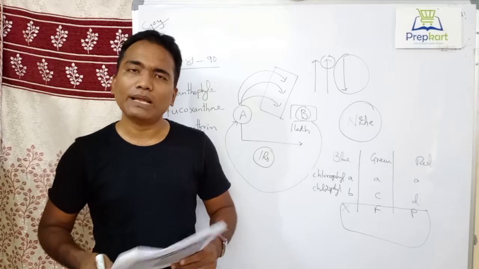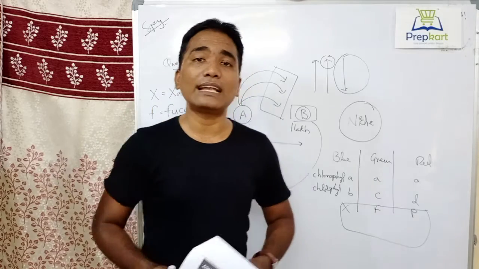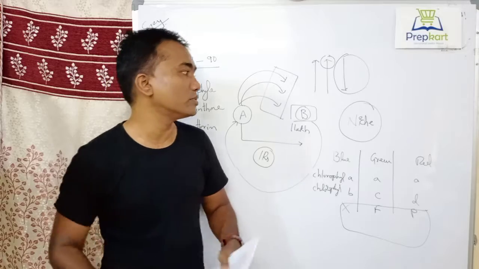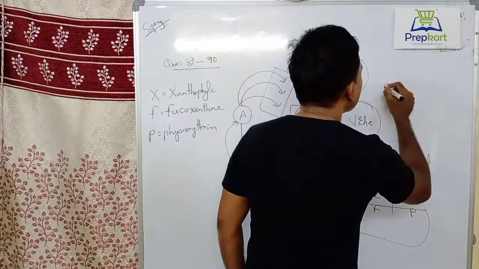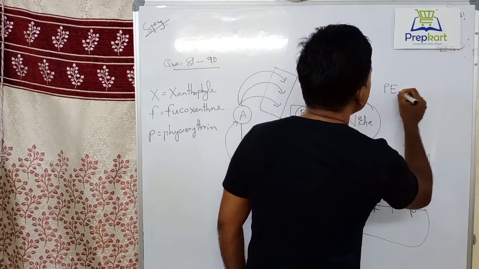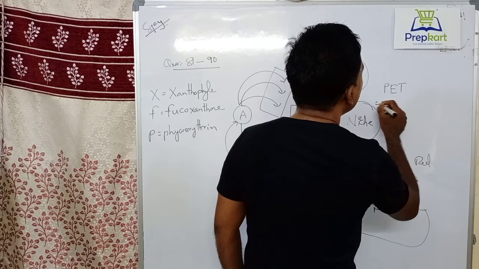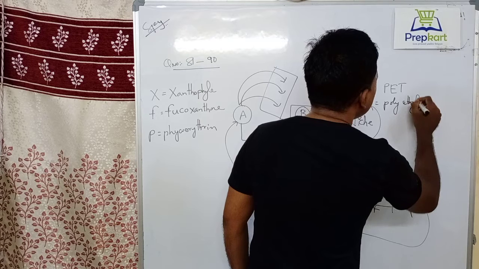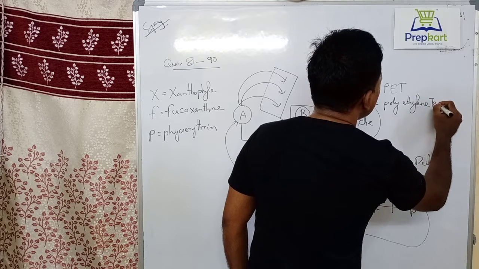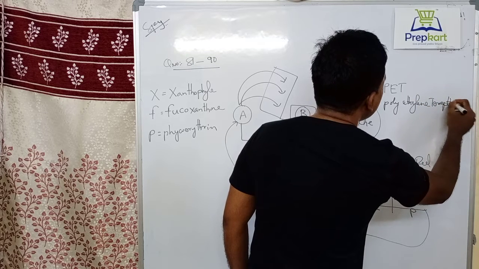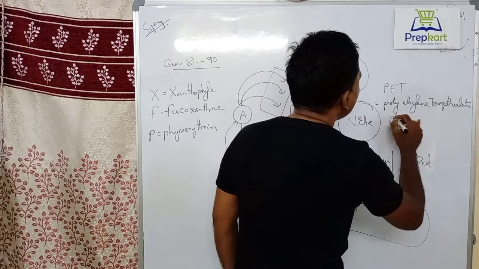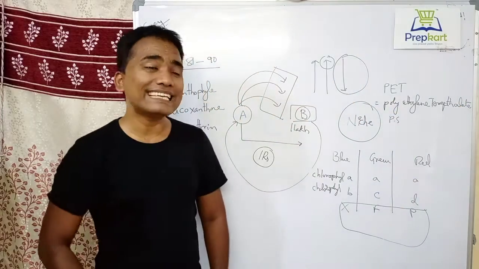Now, what is nanoplastic? First of all, remember that nanoplastic is not a single entity, it's a group actually. For example, you have the very popular PET, polyethylene terephthalate, and you have PS, polystyrene.